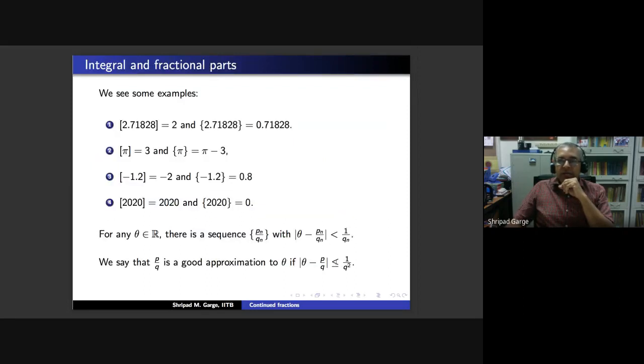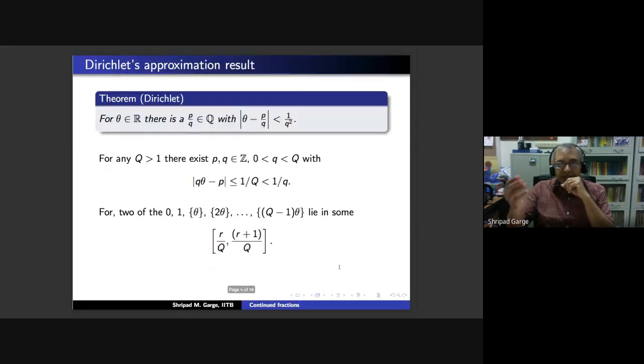We were okay with less than or equal to, but Dirichlet says that he will give you more. He says that you have a good approximation where you have a strict inequality. How do we see Dirichlet's theorem's proof? I could not, of course, write the whole proof.